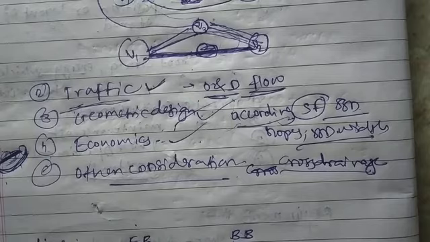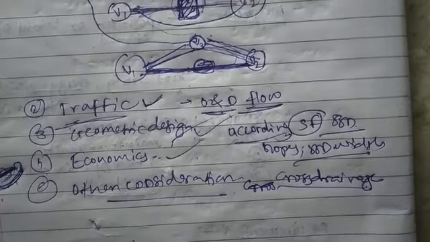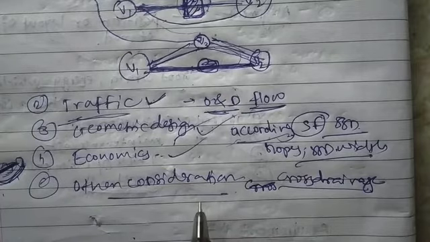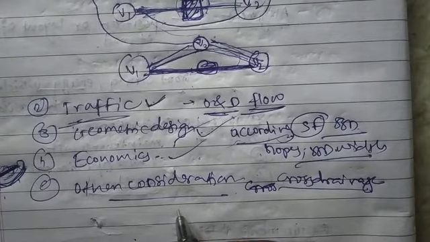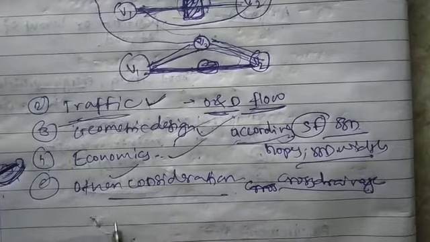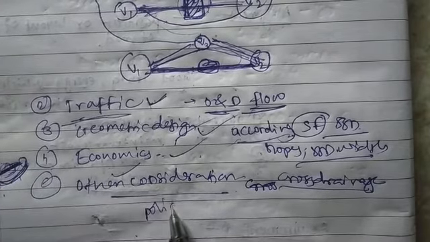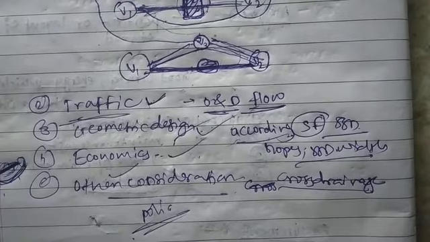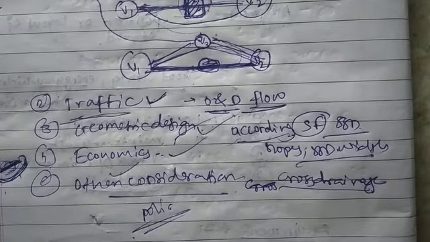Because of these, we may change the alignment of the road. Then one of the problems which may be taken under this other consideration is political pressure, because of which we also need to change the alignment sometimes. So these are the factors which control the selection of alignment.